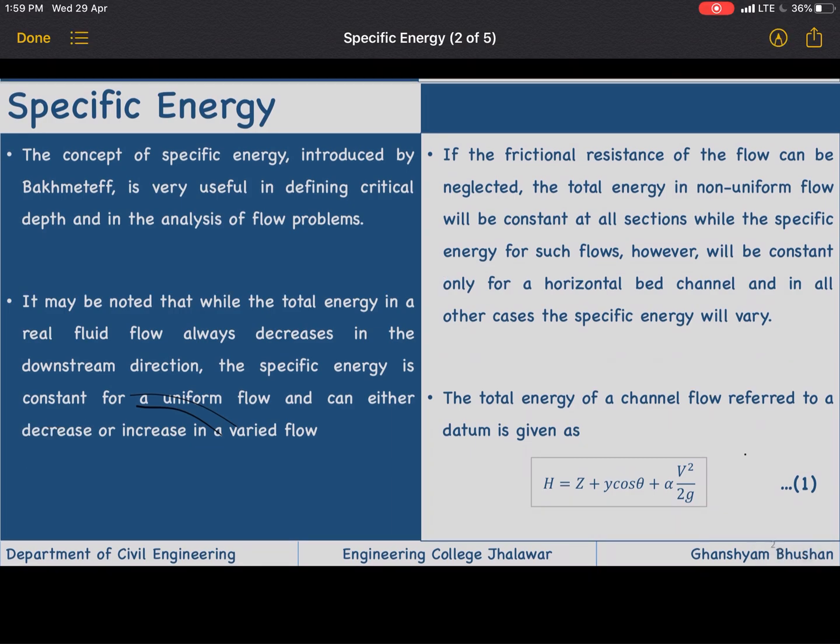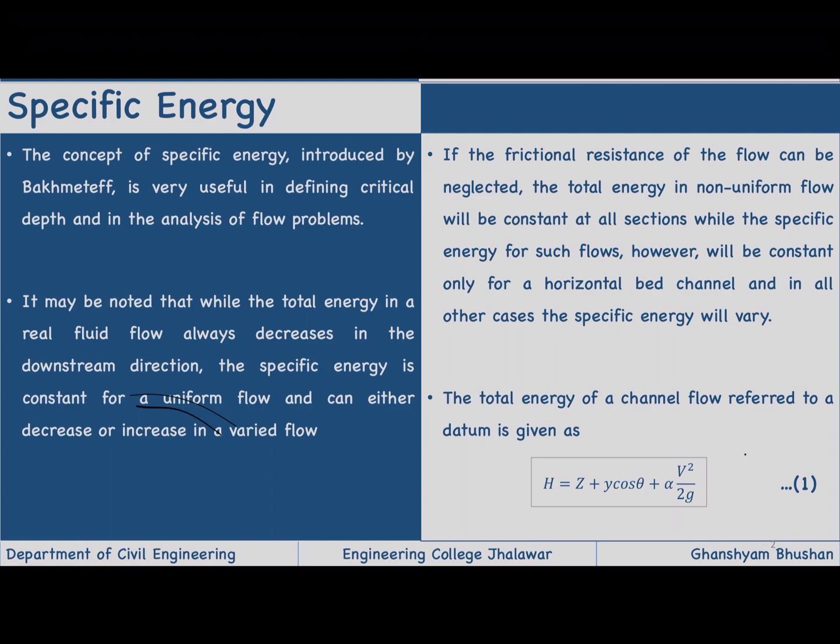If the frictional resistance of a flow can be neglected, the total energy in non-uniform flow, where the parameters are changing with respect to space, will be constant at all sections, while the specific energy for such flows will be constant only for a horizontal bed channel, and in all other cases the specific energy will vary. So if the channel bed is not horizontal, then specific energy is going to change, otherwise it will remain constant.